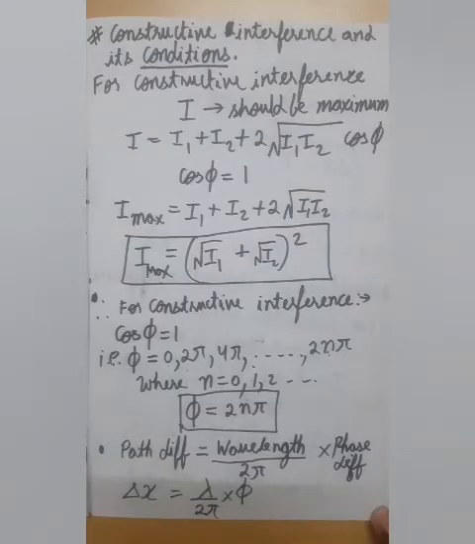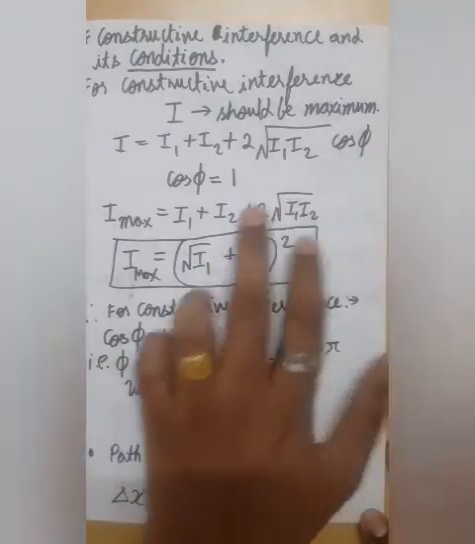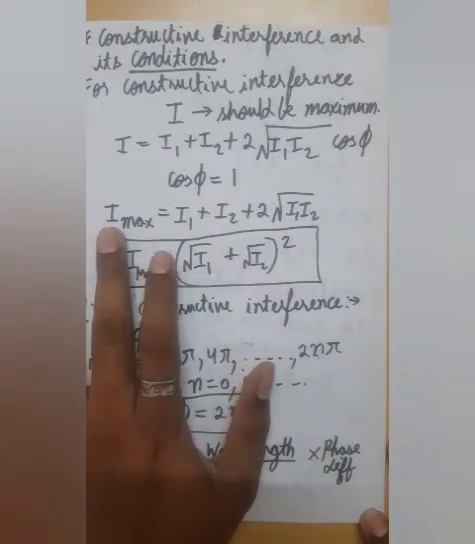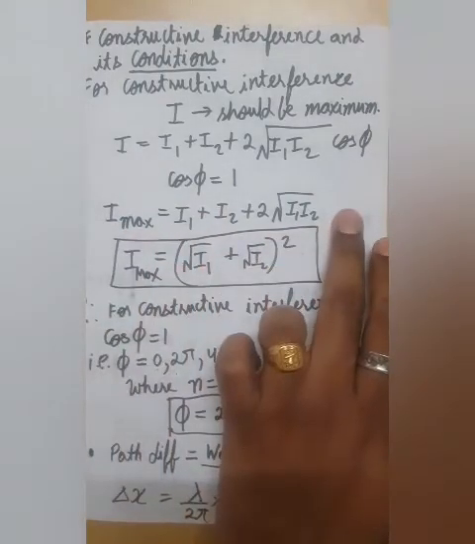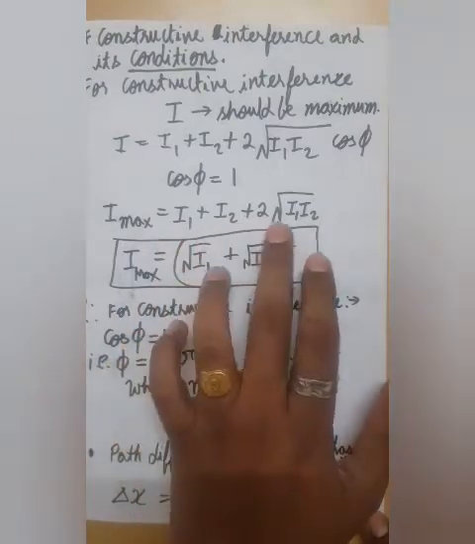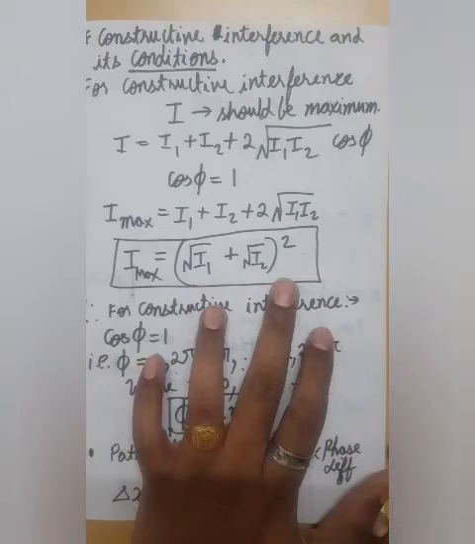Now let us take the conditions for constructive and destructive interference also. So this is the condition for constructive interference. Now when we talk about constructive, then our I should be maximum. So for this equation, if we want our I to be maximum, then cos phi should be equal to 1. Then our equation would become I max, and this cos phi would become 1. So this is the expression for something that looks like (a plus b) whole square, so it would become (root I1 plus root I2) whole square.